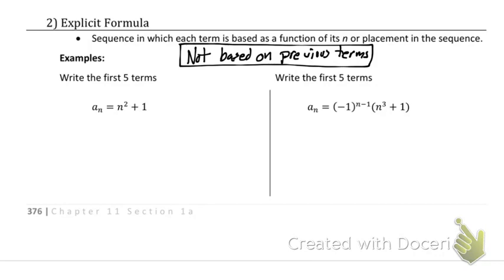Note that we don't have any a sub n's on this side. It's just n squared plus 1. So we take whatever number's here, plug it in for that n, and that is what we got. So if I'm finding my first term, a sub 1, I'm just going to take that 1, plug it in for that n, and it's 1 squared plus 1, which equals 2.